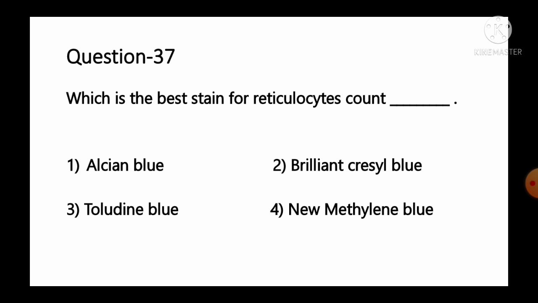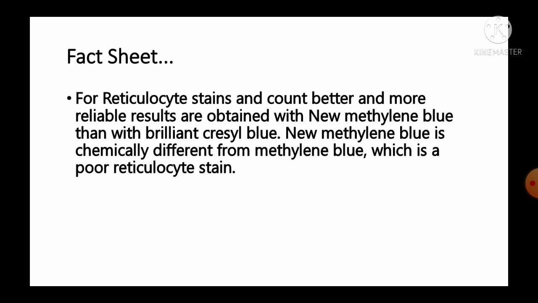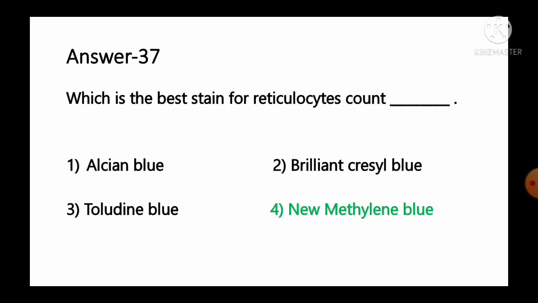Move to the next question, number 37. Which is the best stain for reticulocyte count? And the options are number 1 Alcian blue, number 2 brilliant cresyl blue, number 3 toluidine blue, number 4 new methylene blue. And the fact given regarding this question, it is for reticulocyte stain and count, better and more reliable results are obtained with new methylene blue than with brilliant cresyl blue. New methylene blue is chemically different from methylene blue, which is a poor reticulocyte stain. So as per the information, we can say option number 4 new methylene blue is the best stain for reticulocyte count. Option number 4 is the correct answer for this question.